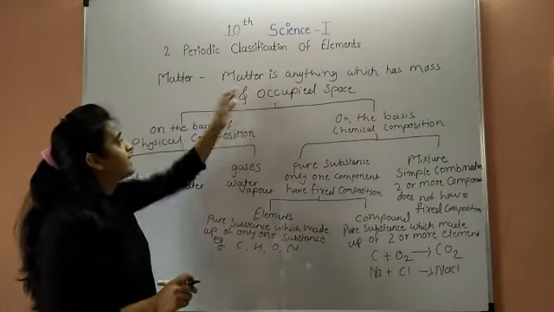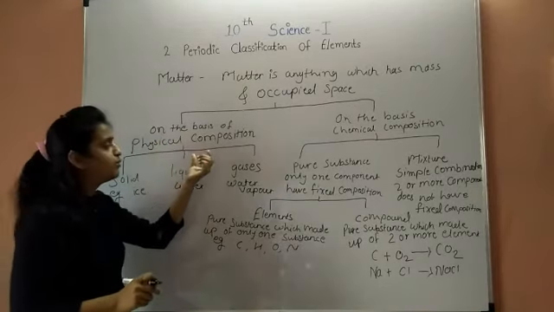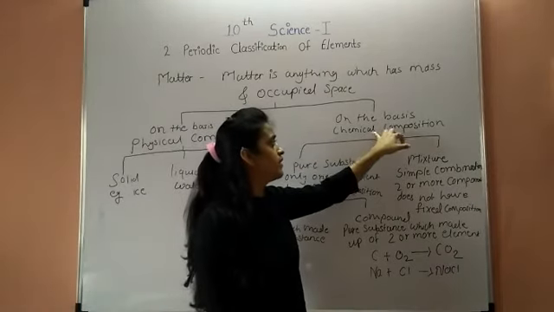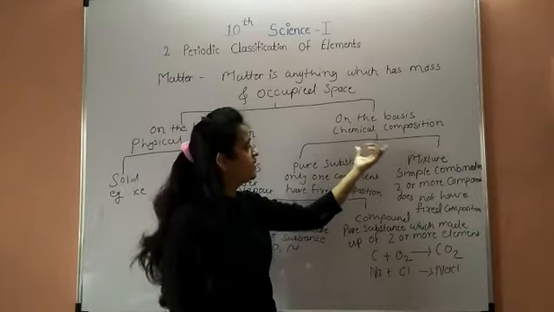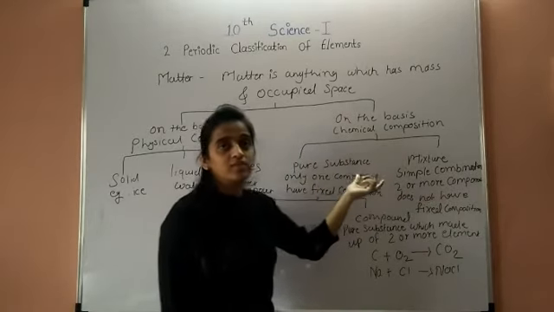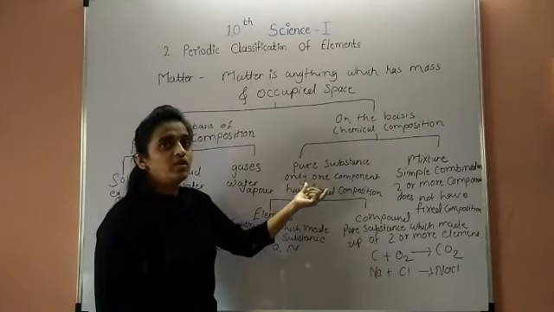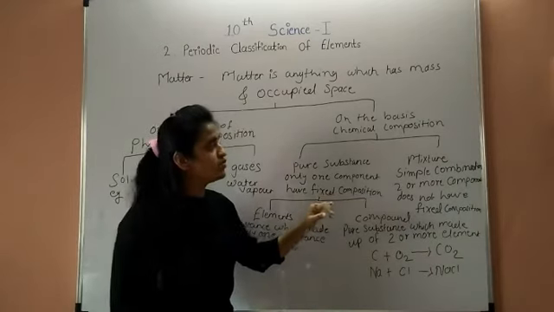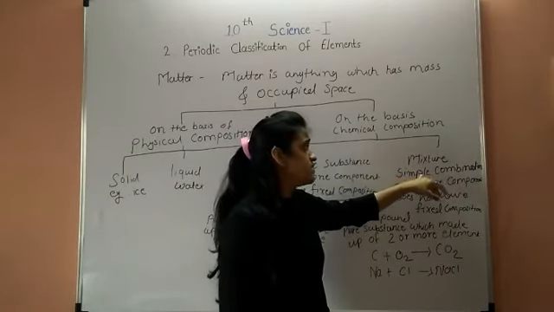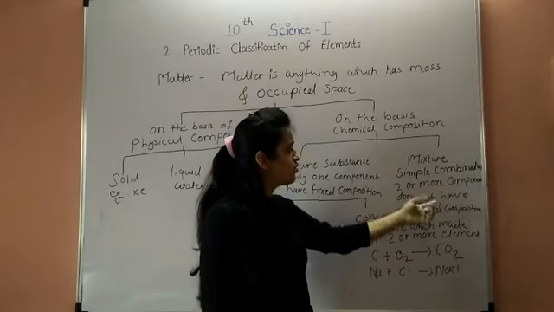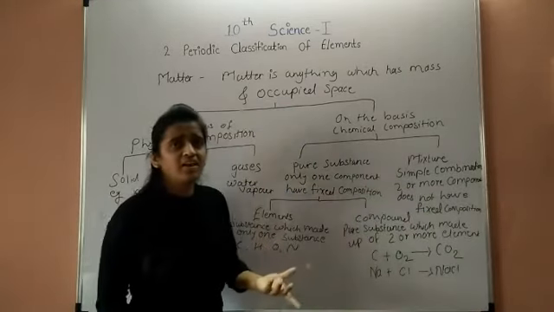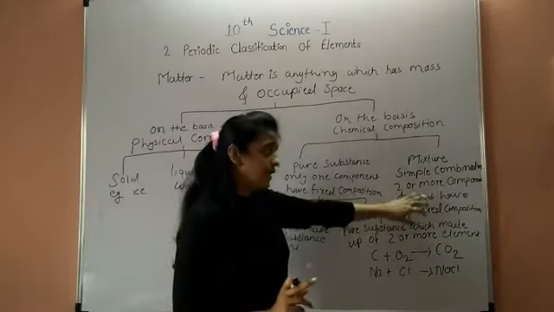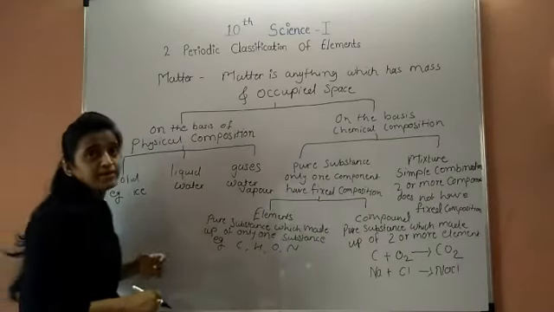So matter can be classified first by physical composition, which means three states of matter: solid, liquid and gases. Next, matter can be classified on the basis of chemical composition: first pure substance, second mixture. Pure substance is made up of only one component or substance, or has fixed composition. Mixture means simple combination of two or more compounds and does not have fixed composition. A mixture can be divided into homogeneous and heterogeneous. This type you will study in the next standard, the 11th standard.